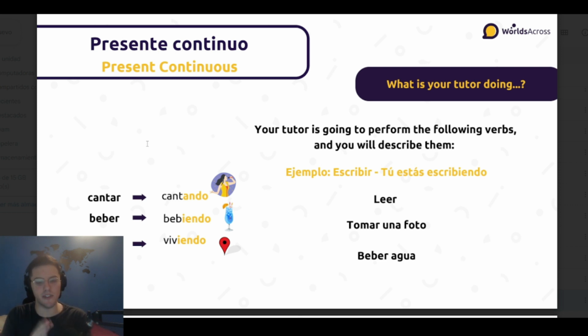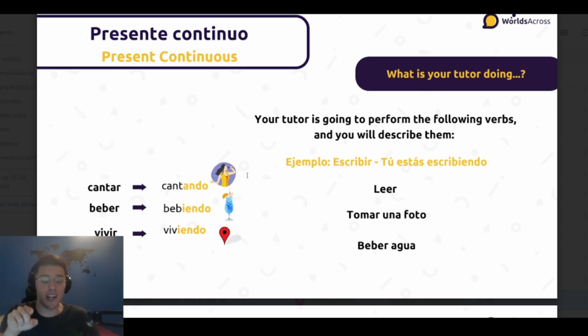Very important here to remember that we always use the verb estar with the correct conjugation, and then we add the verb that we are going to say with the gerund. That ending in ando or yendo, those ing, that's what we call a gerund or gerundio. So, as you're reading all of this, I can say to you, tú estás leyendo esto.